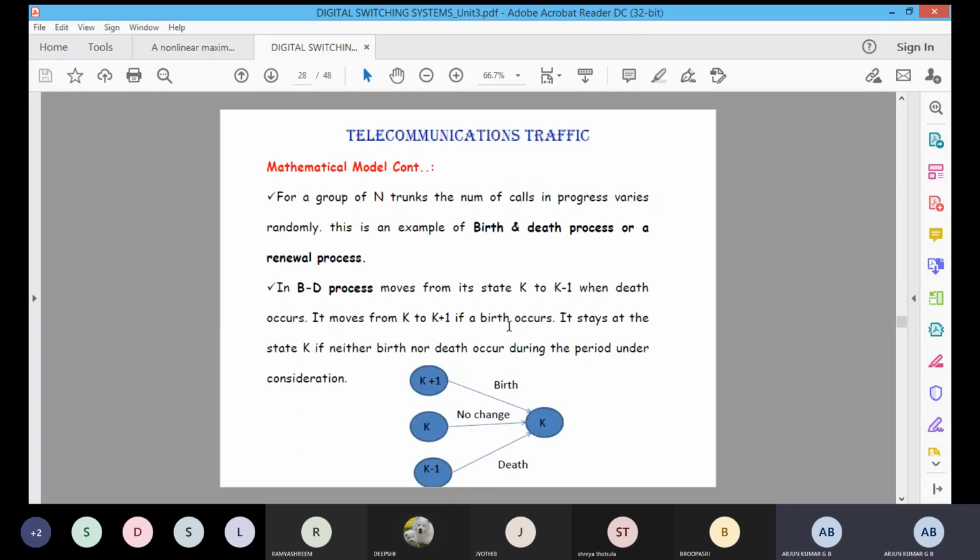It is also called a birth occurring. Suppose I stay at the same state K, it means that neither birth nor death occurred during the period of consideration. In that particular time there is no call request and no termination, so the state remains the same, K is equal to K only. Clear? By using this kind of process we can easily develop a mathematical model for telecommunication systems. This is one type of process.